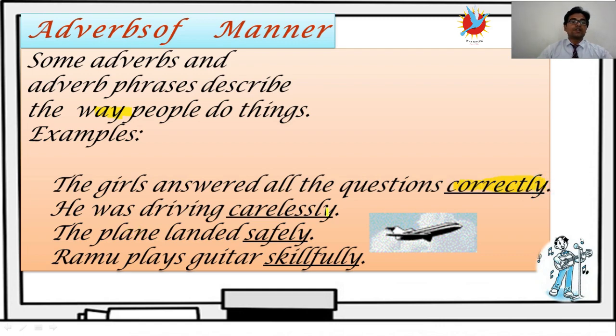He was driving carelessly. How was he driving? He was driving carelessly. The plane landed safely. Safely. Ramu plays guitar skillfully. Skillfully. So these underlined words are adverbs of manner. If you ask the question how, you will get the answer, adverb of manner.